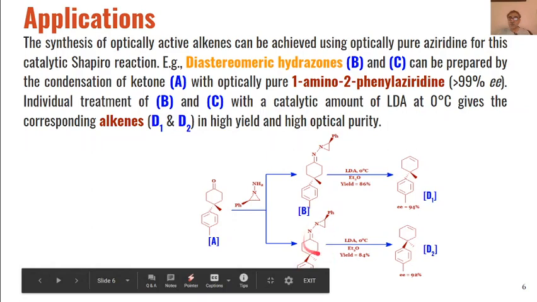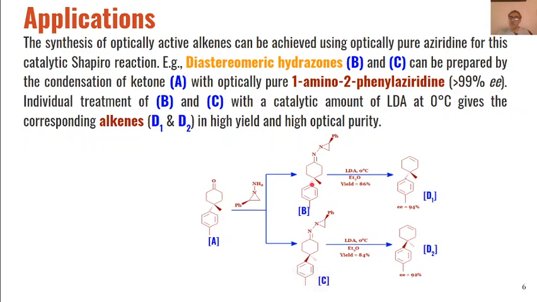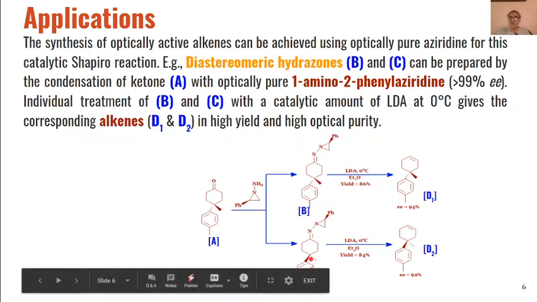These two have similar structure, the only difference is here methyl is beta and this phenyl group is alpha, whereas in this diastereomer methyl is alpha and this group is beta.